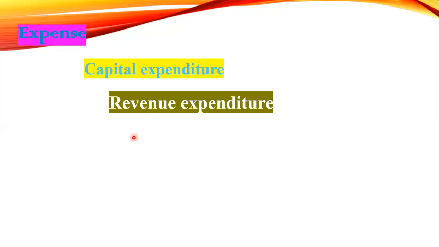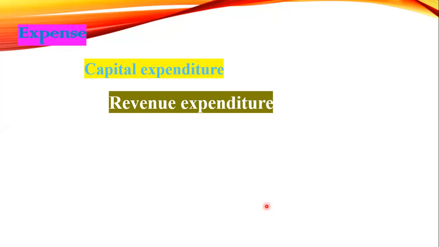So no businessman pays their electricity, rent and salary out of their pocket. They try to earn from the business and pay those things. If they are paying out of their pocket, they are in loss, so they won't continue the business. So rent, salary, electricity, these are called revenue expenditure. These expenditures are recurring again and again.